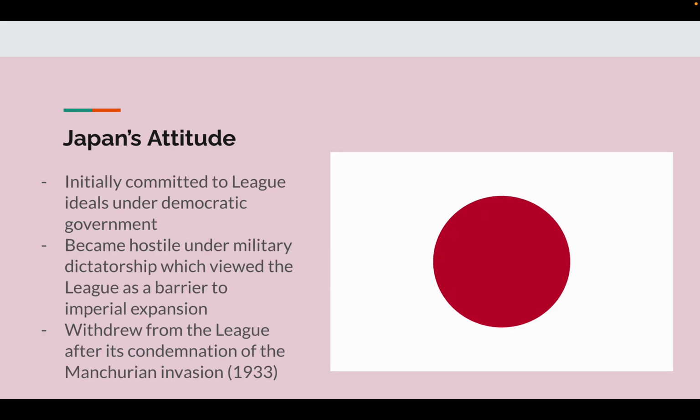Japan's attitude. Initially committed to League ideals under a democratic government, Japan became hostile under a military dictatorship, which viewed the League as a barrier to imperial expansion. It withdrew from the League after its condemnation of the Manchurian invasion in 1933.